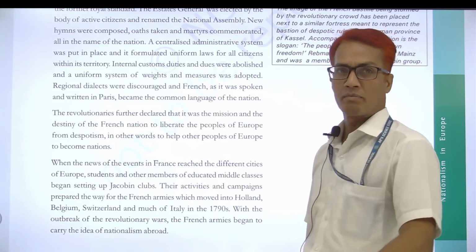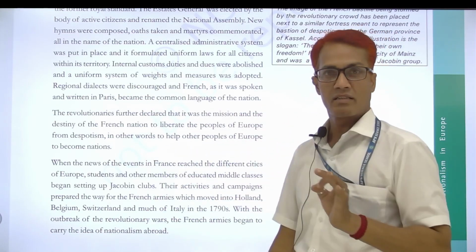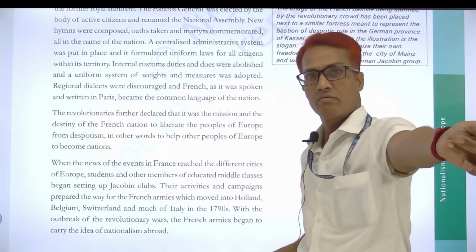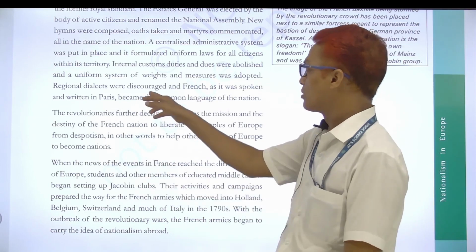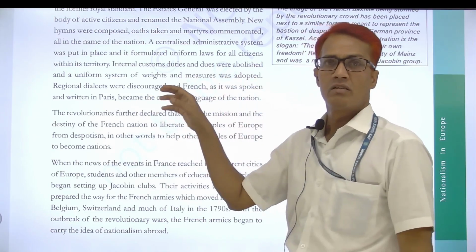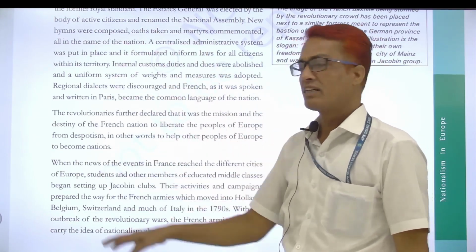system of weights and measures was adopted. You know that 1 meter, what type of equality of that 1 meter and 1 kg, all things were universally used and imposed all over the area of France.